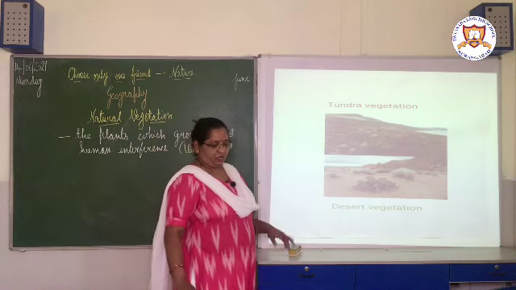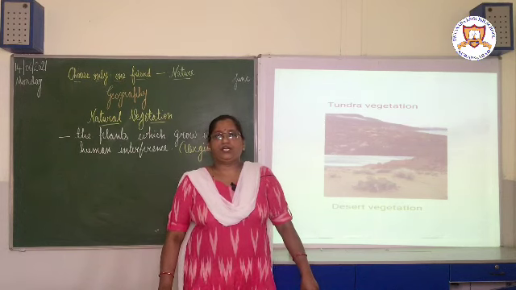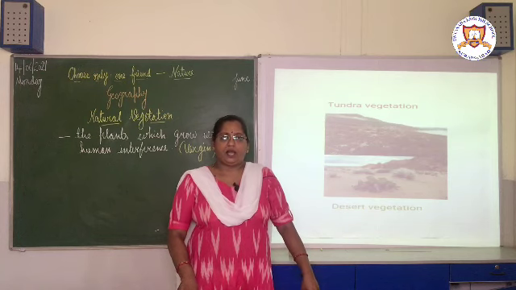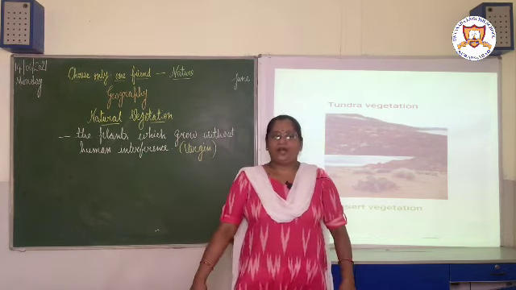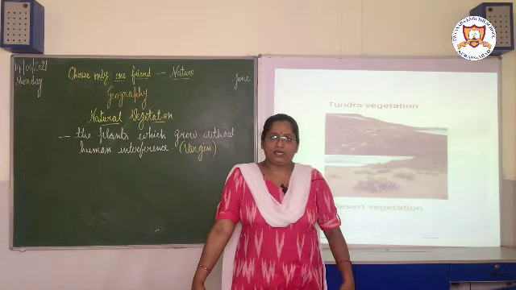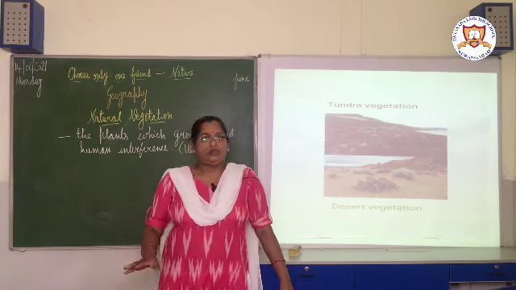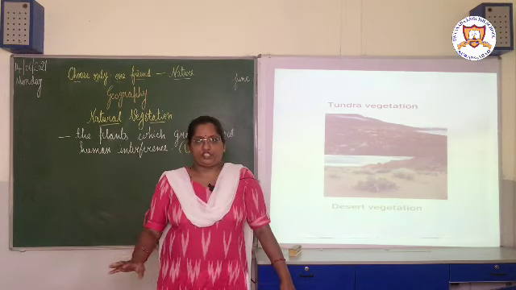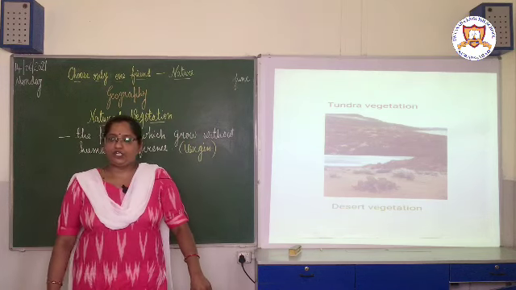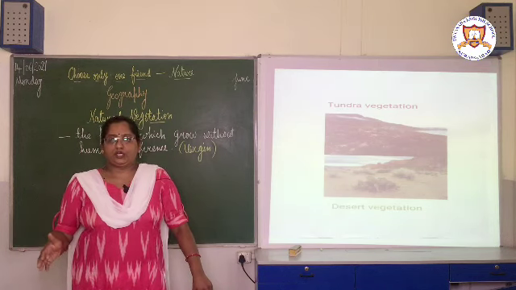Now we have discussed all the types of natural vegetation. Today we have seen what natural vegetation is, what the factors affecting natural vegetation are, and the types of natural vegetation, like forests, shrubs and grasslands. Now you may have got an idea of what natural vegetation is, the factors affecting it, and its types.